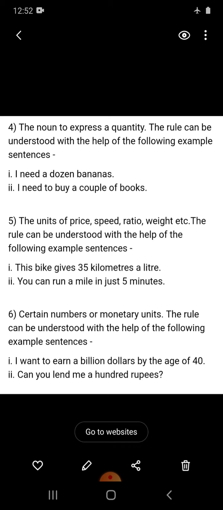Then with some units of price, speed, ratio, weight, etc. we also use a. This bike gives 35 kilometers a liter. And with monetary units also we use a. I want to earn a billion by the age of 40.